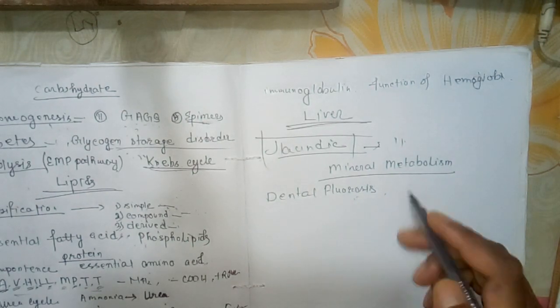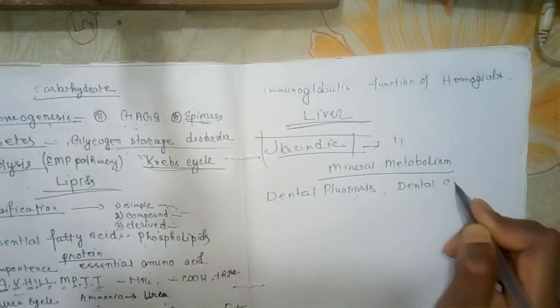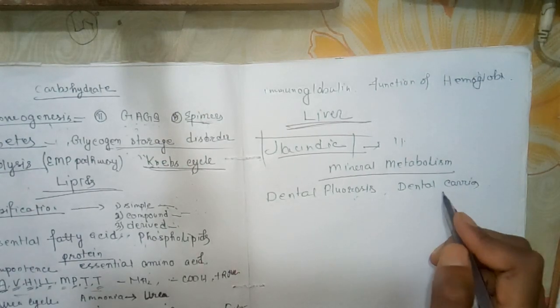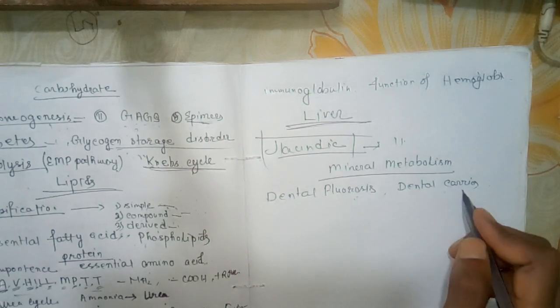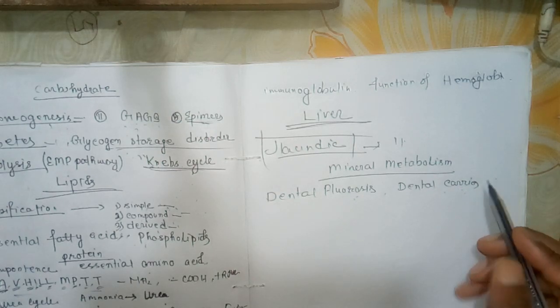Now the dental caries. After dental fluorosis, there is dental caries. Decay or decalcification of the hard teeth is due to organic acids released by bacterial infections. It's known as dental caries.